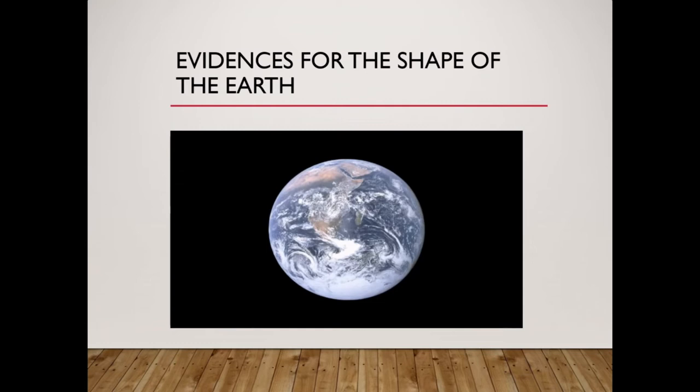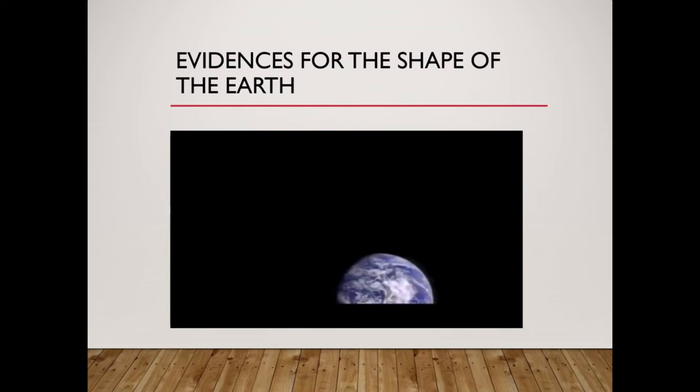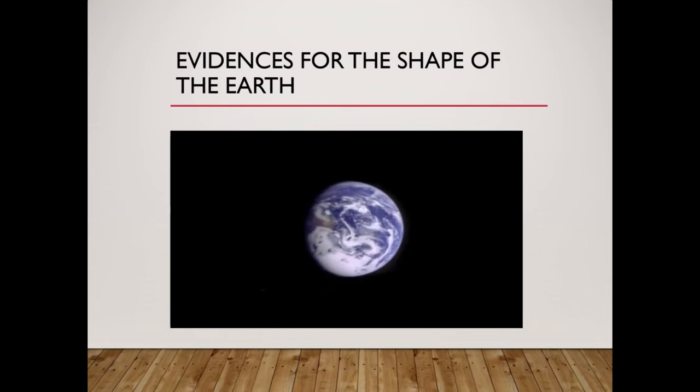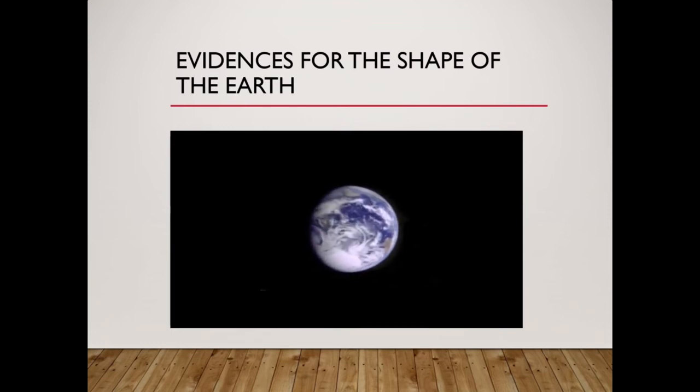But even people at that time disregarded this fact, saying that the earth might be shaped like a disc or a frisbee. So in order to prove them wrong, another evidence which was very convincing was shown by the spacecraft Galileo in 1990. This animated recorded video shows the earth rotating on its axis. This is the most convincing proof that the earth was not flat and it is actually round.